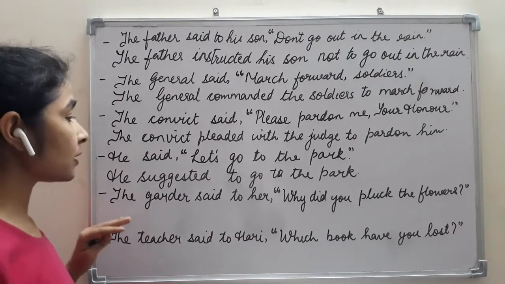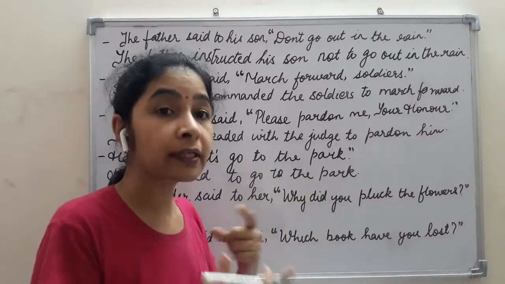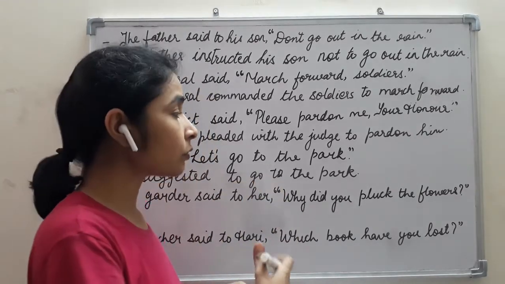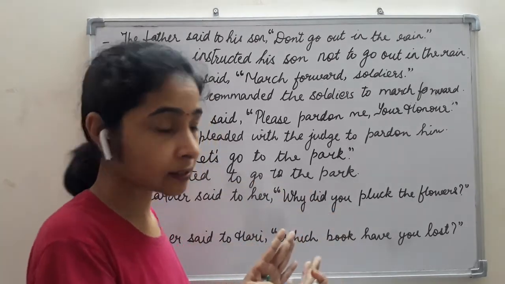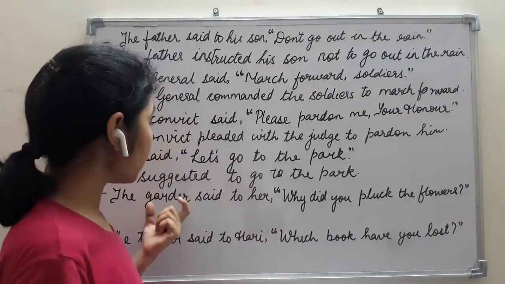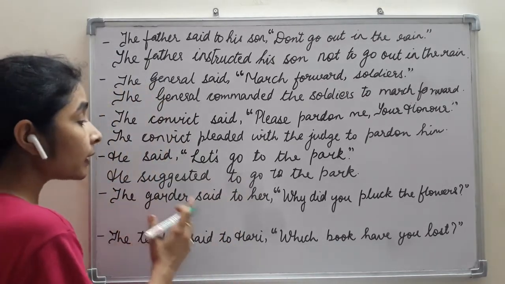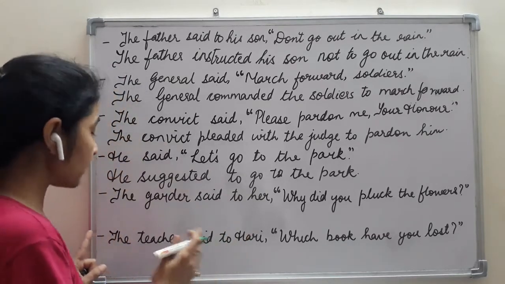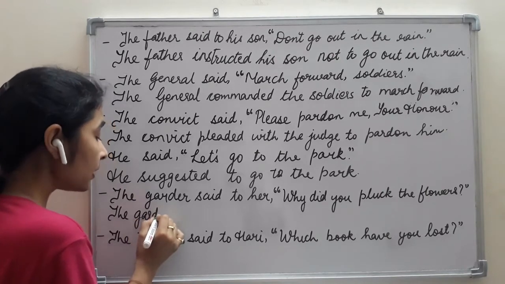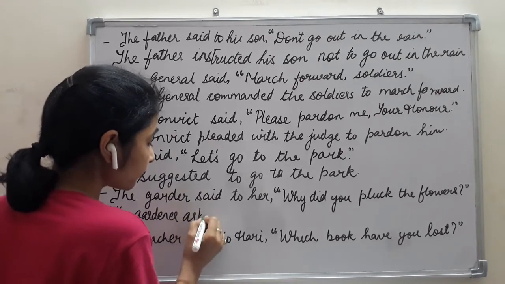Now in an interrogative sentence, we are supposed to change the interrogative mood into the assertive mood. That means when we change the sentence into indirect, it should come in the form of an assertive sentence. So how will we change it? First of all, the gardener asked. As per the mood we will change, asked or inquired. If some information is asked, then we can say inquired. So the gardener asked her.